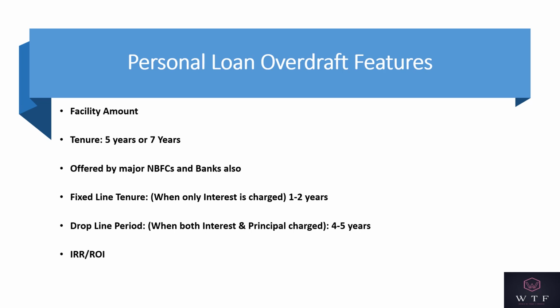The next point is IRR or ROI. This is just like an interest rate in case of a personal loan. The same in OD is called an IRR or an ROI. And the last thing is called monthly drop down amount, which is nothing but sanction amount divided by the drop down tenure. I'll clarify this calculation in an example later.